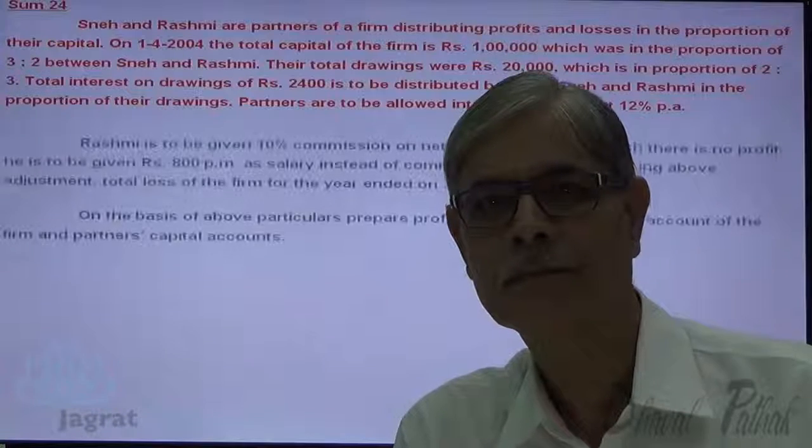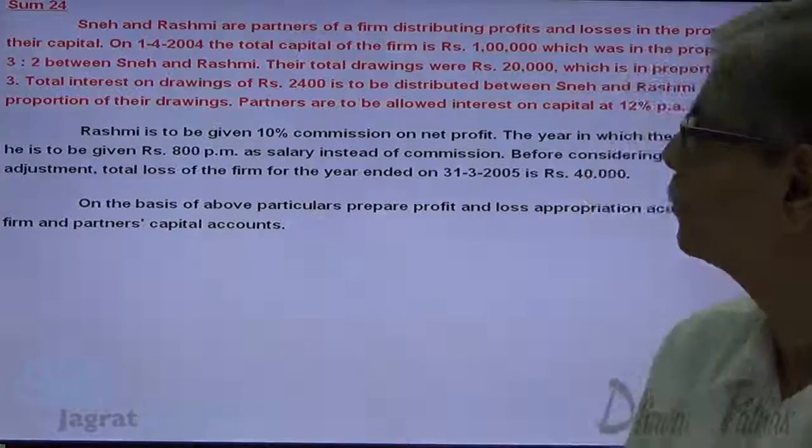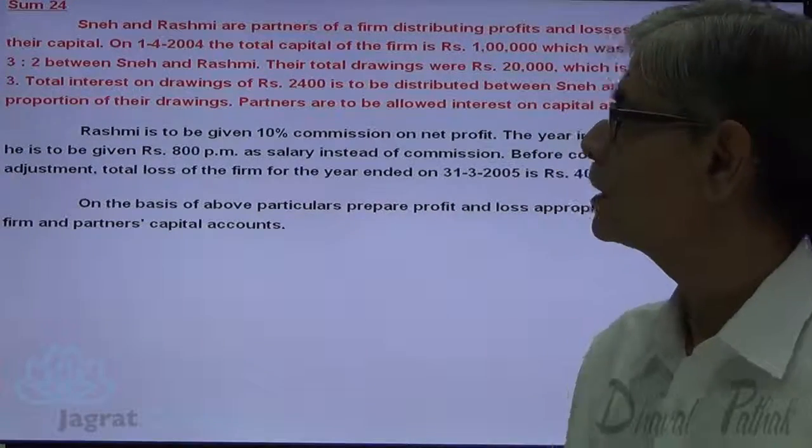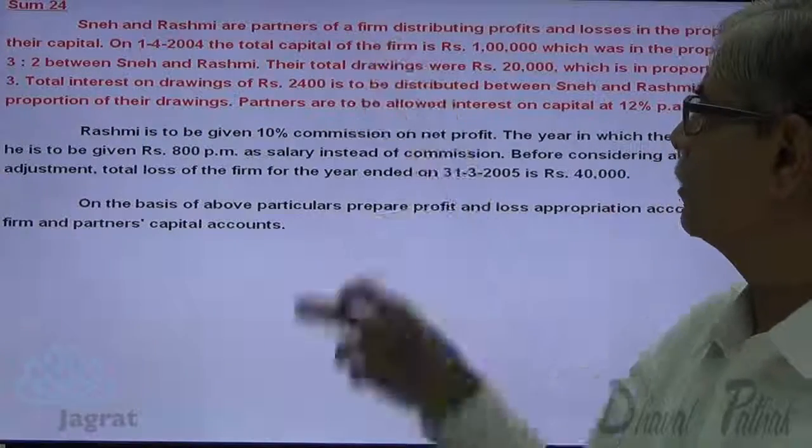Now I want to consider one sum on partnership accounts. Observe the sum on the screen. Sneh and Rashmi are partners of a firm,